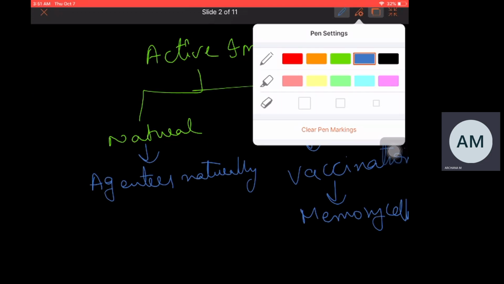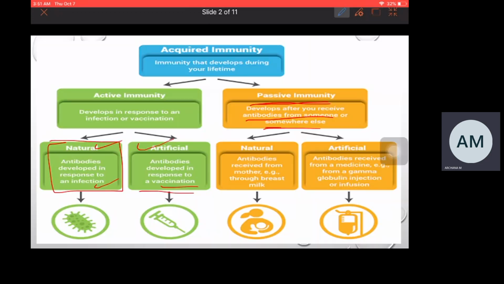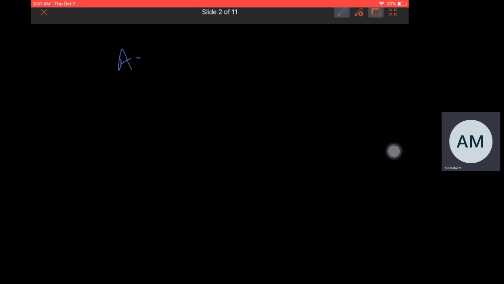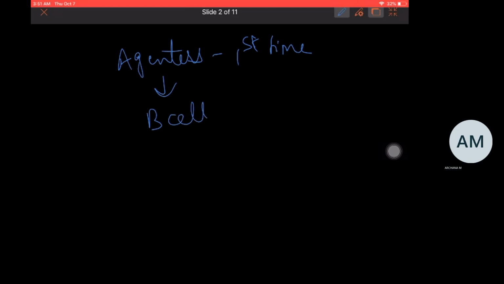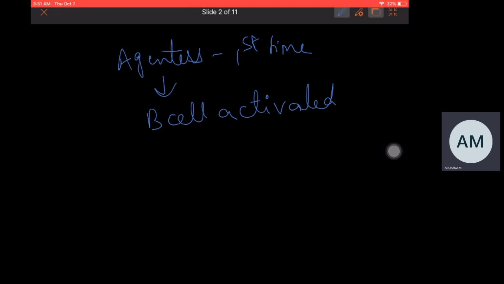Generally, what will happen when an antigen enters for the first time? For example, you take the immune cell, B cell. B cell will get activated. So B cell, upon antigenic stimulation, will become active. The activated B cell will proliferate and differentiate into plasma cell and memory cell.